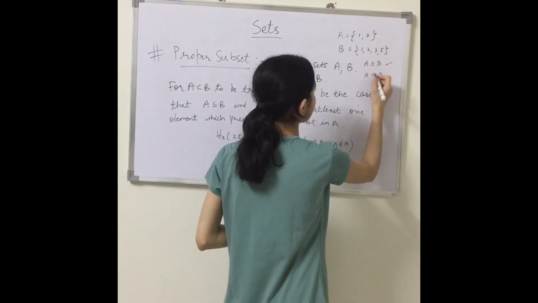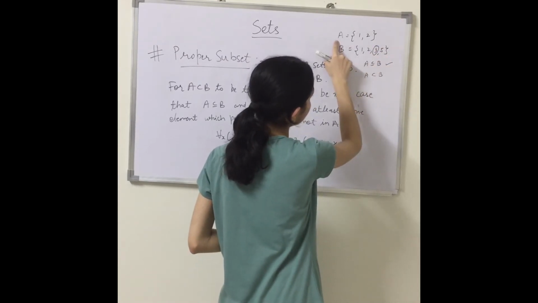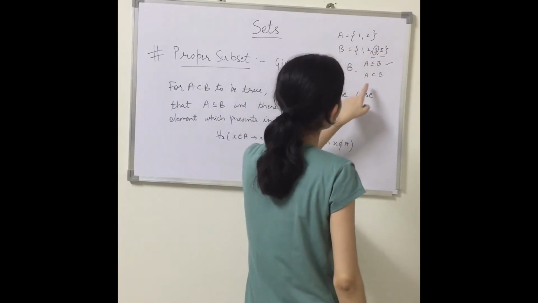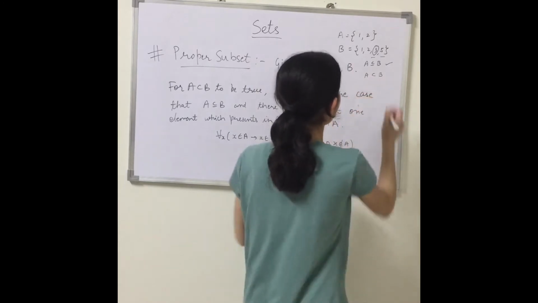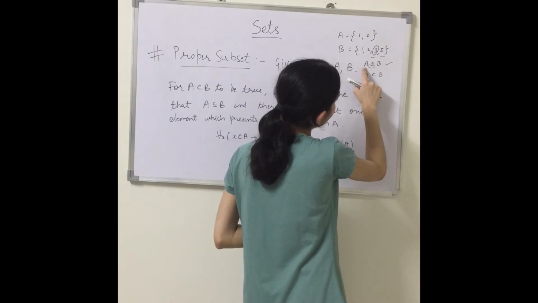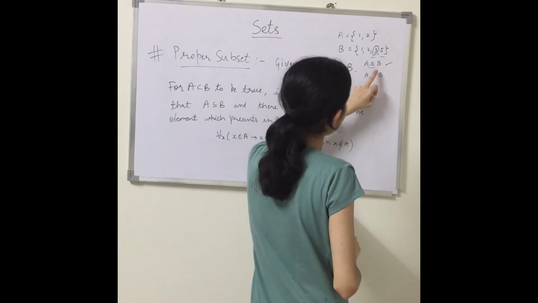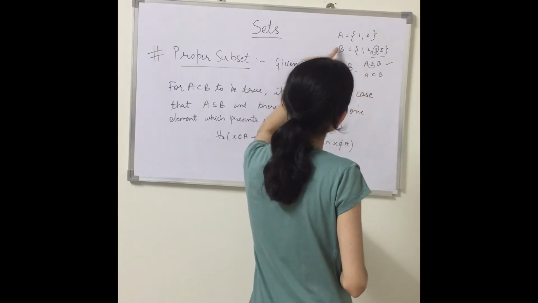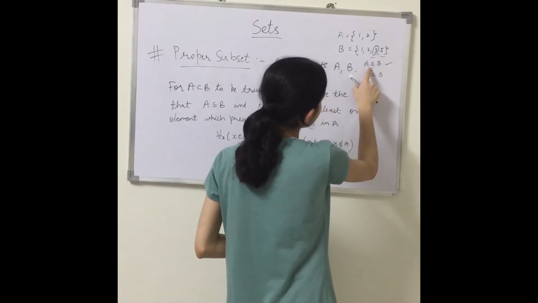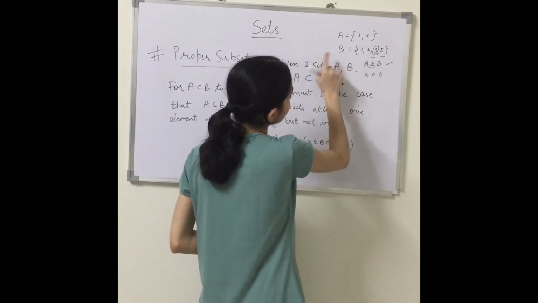But there exists at least one element in B which is not present in A, like 3 or 5. At least one element which is not present in A, then we can say that A is a proper subset of B. Actually, what does it mean? It might be possible that A equals B, meaning both sets are equal, in a subset. But in a proper subset, A is not equal to B. In a subset there might be a chance that both sets are equal, but in a proper subset it cannot be possible that A equals B.